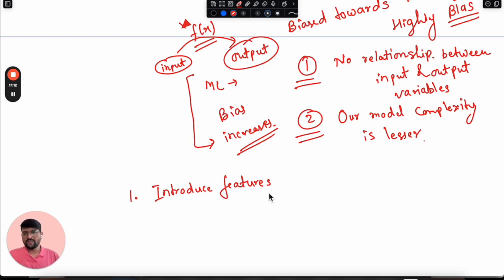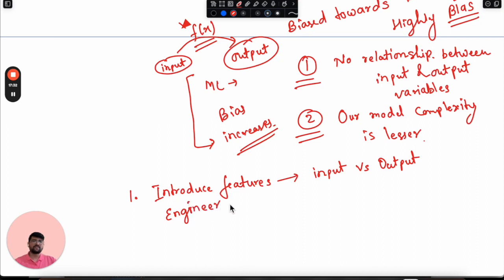This introduction of features will try to give some kind of relationship between input and output. It means we will have to engineer features, or find more features from the original data set, or engineer features from the existing data set, so that the machine will be able to find the relationship between input and output.